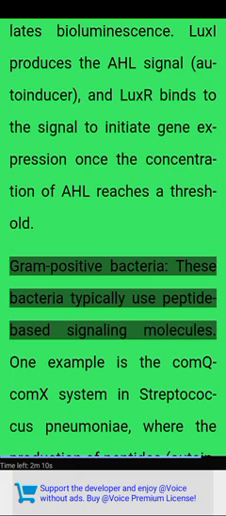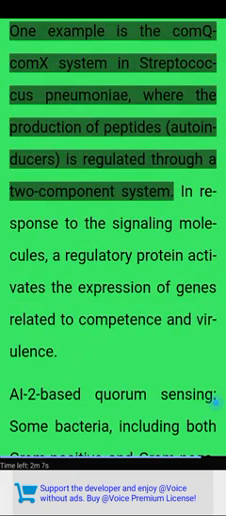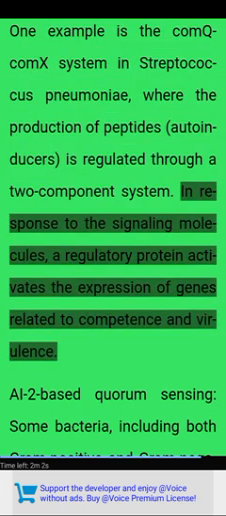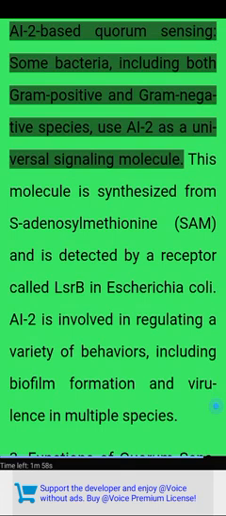Gram-positive bacteria. These bacteria typically use peptide-based signaling molecules. One example is the Com system in Streptococcus pneumoniae, where the production of peptide autoinducers is regulated through a two-component system. In response to the signaling molecules, a regulatory protein activates the expression of genes related to competence and virulence.